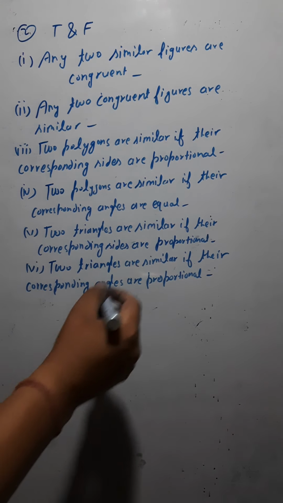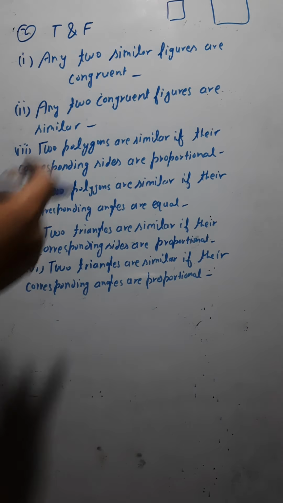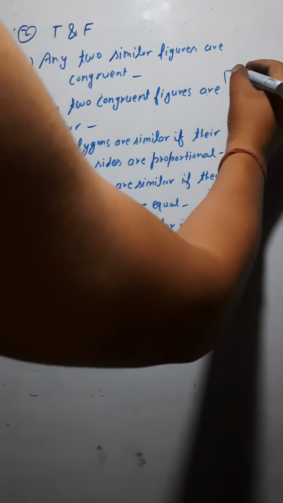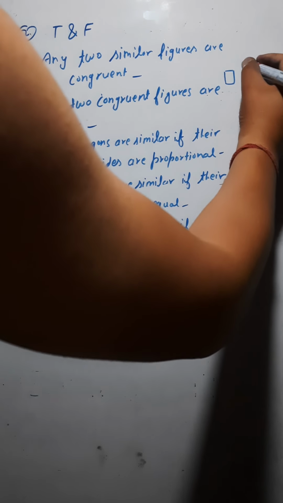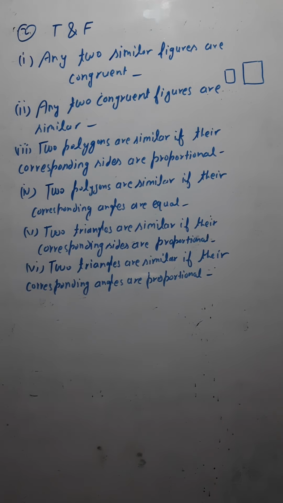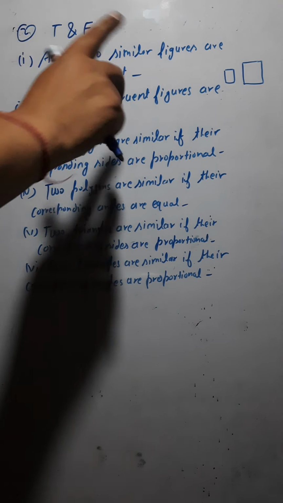Let me take two similar figures, let's say this one and this one. These both are similar. Let me take these two figures, one the small square and another the big square. Are these similar figures? Yes, these are similar figures. But are they congruent also? No, because size is not the same. Size also should be the same.